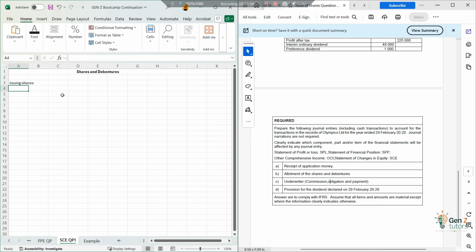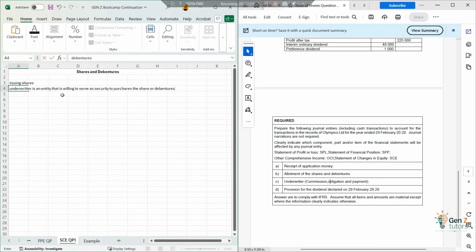An underwriter is an entity that is willing to serve as security to purchase the shares, if I can put it that way. Purchase the shares or debentures. Shares or debentures. What do I mean by that?